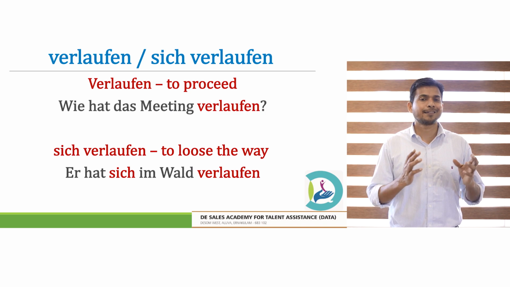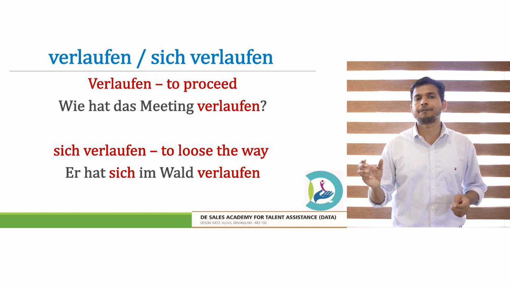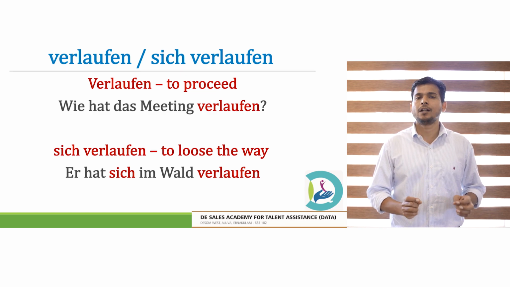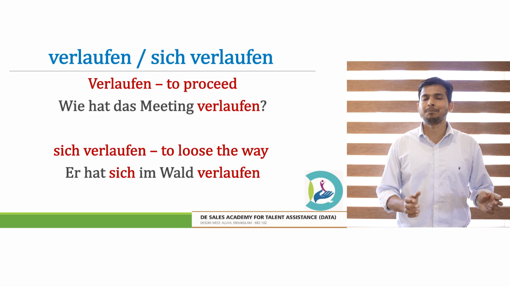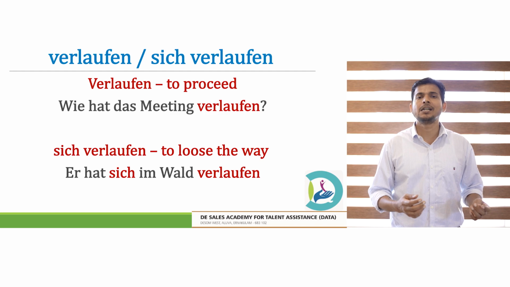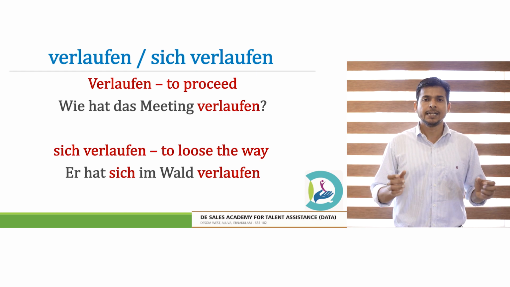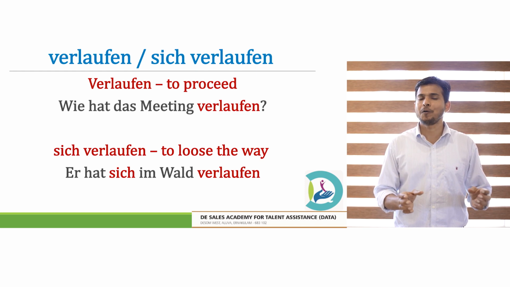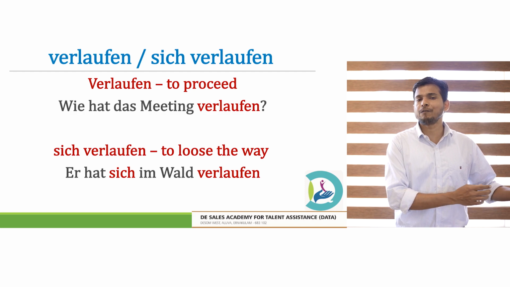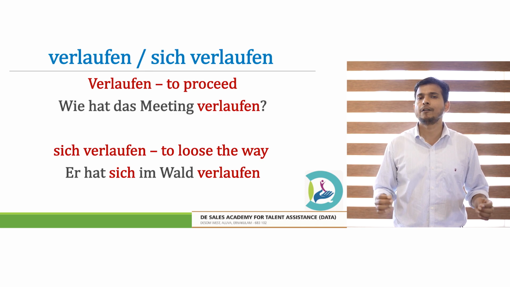Let's look at the third exciting verb in this form. Verlaufen und sich verlaufen. When we use verlaufen normally, it means to proceed. Wie ist das Meeting verlaufen? When I ask this, it means how did the meeting proceed. Sich verlaufen, the meaning of the verb verlaufen when used reflexively, is to lose the way. Er hat sich im Wald verlaufen. He lost himself in the forest.